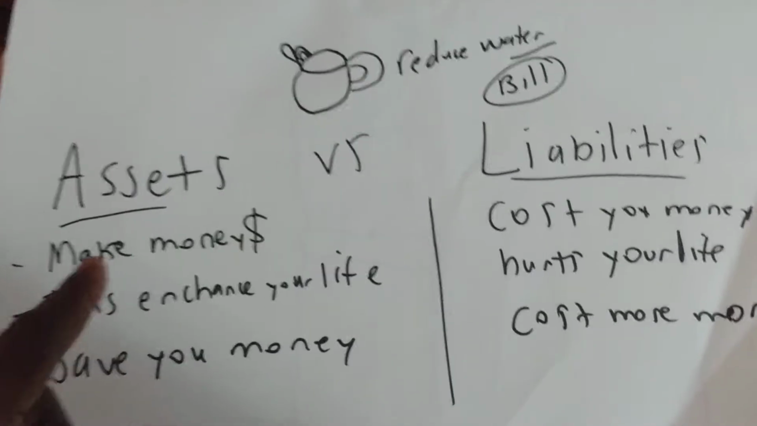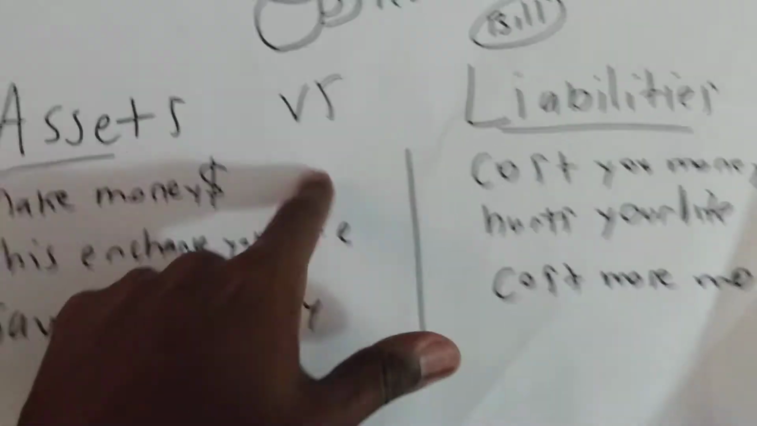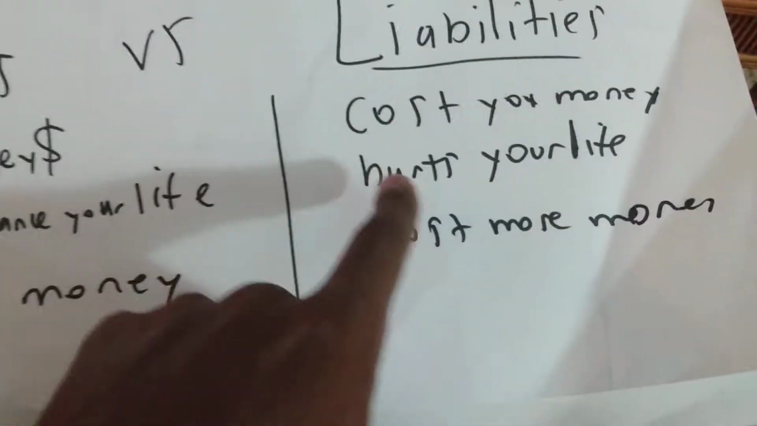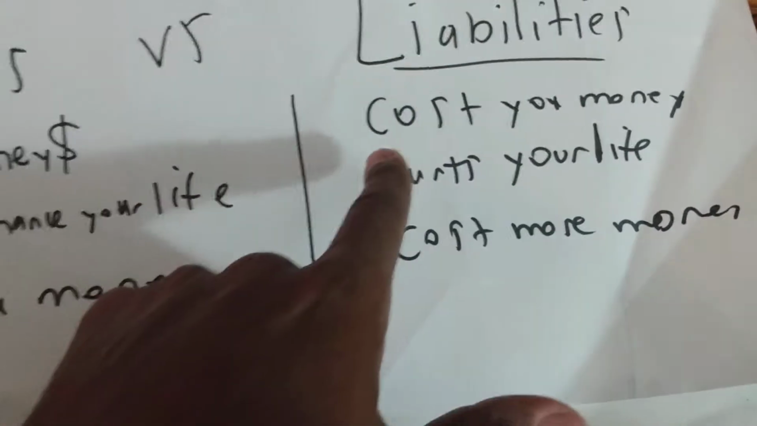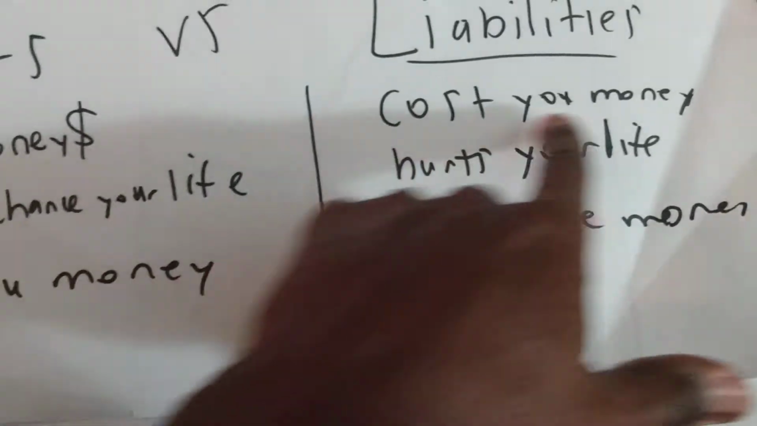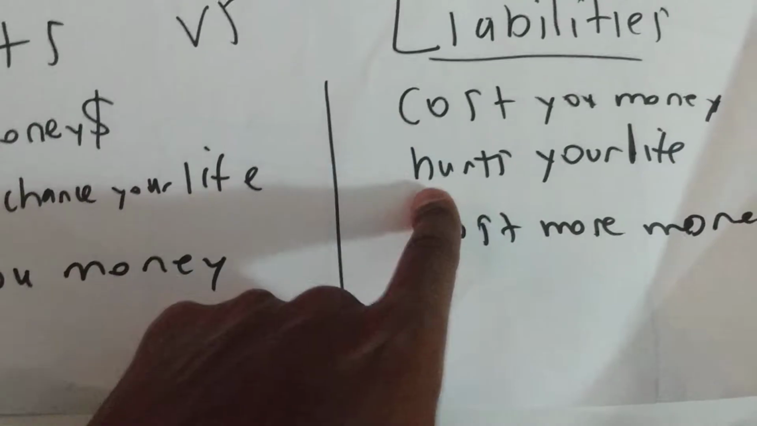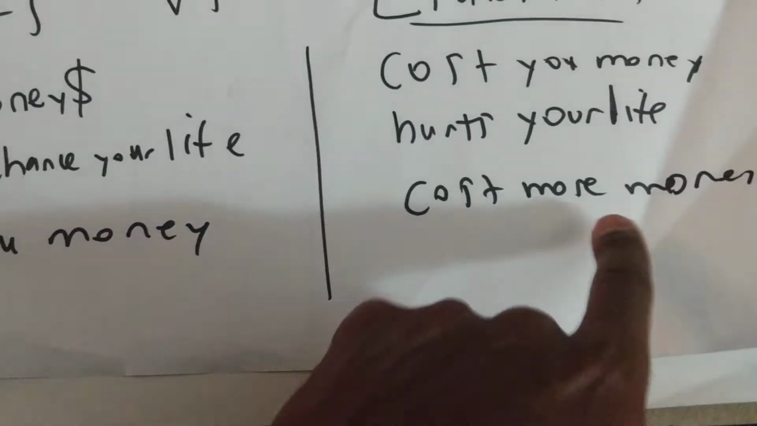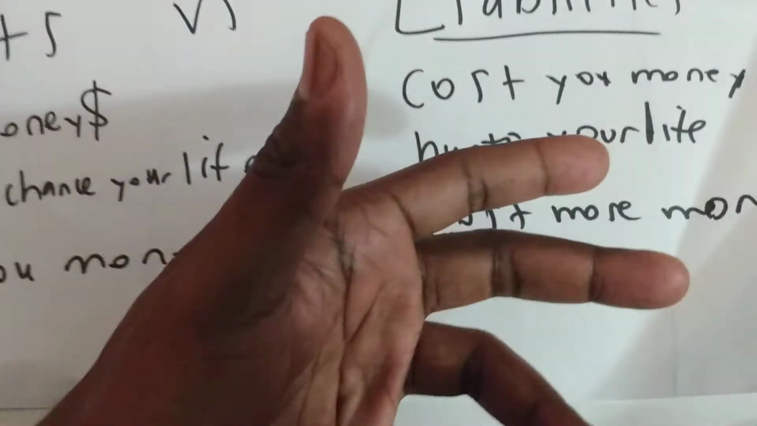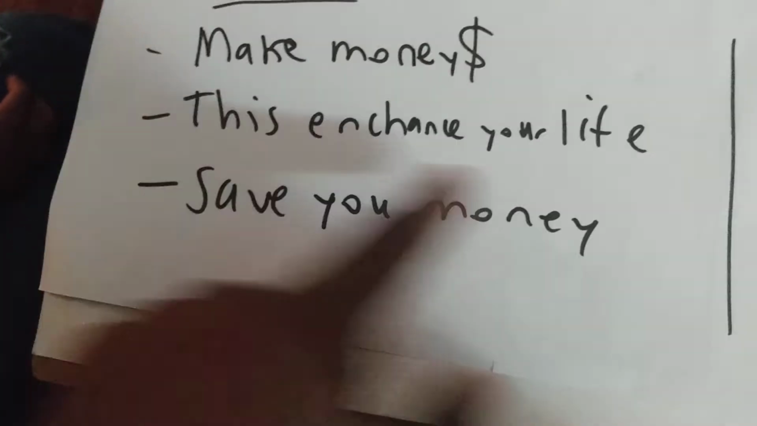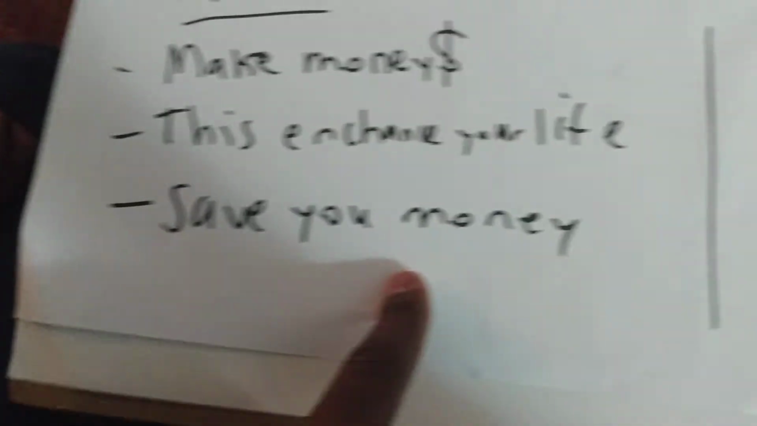All right. So you want more assets versus liabilities. Liabilities cost you more money, or cost you money and hurt your life. Cost you more money is like maybe you buy it and you've got to keep paying for it over and over again. You don't want that. Now, assets make you more money. It enhances your life and it saves you money.